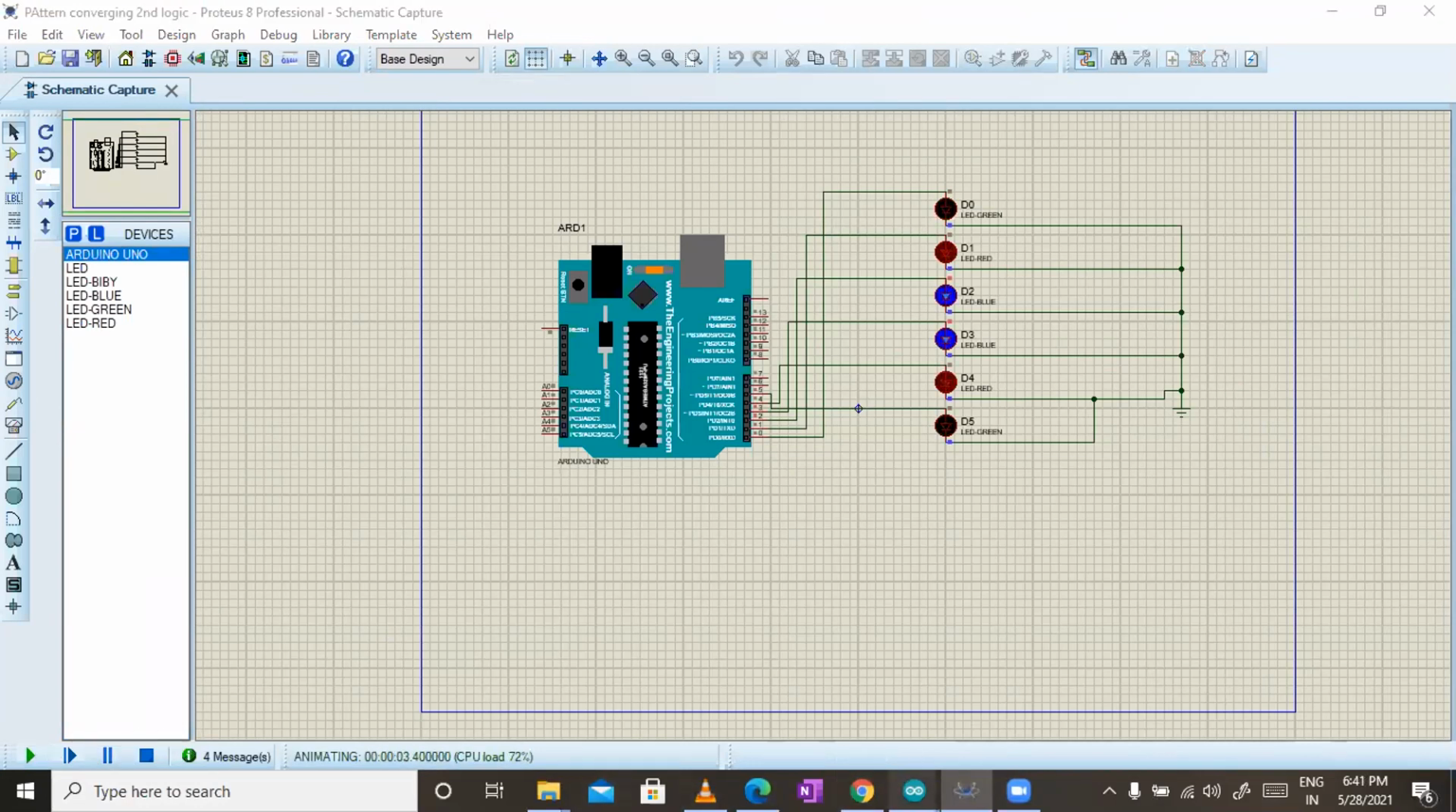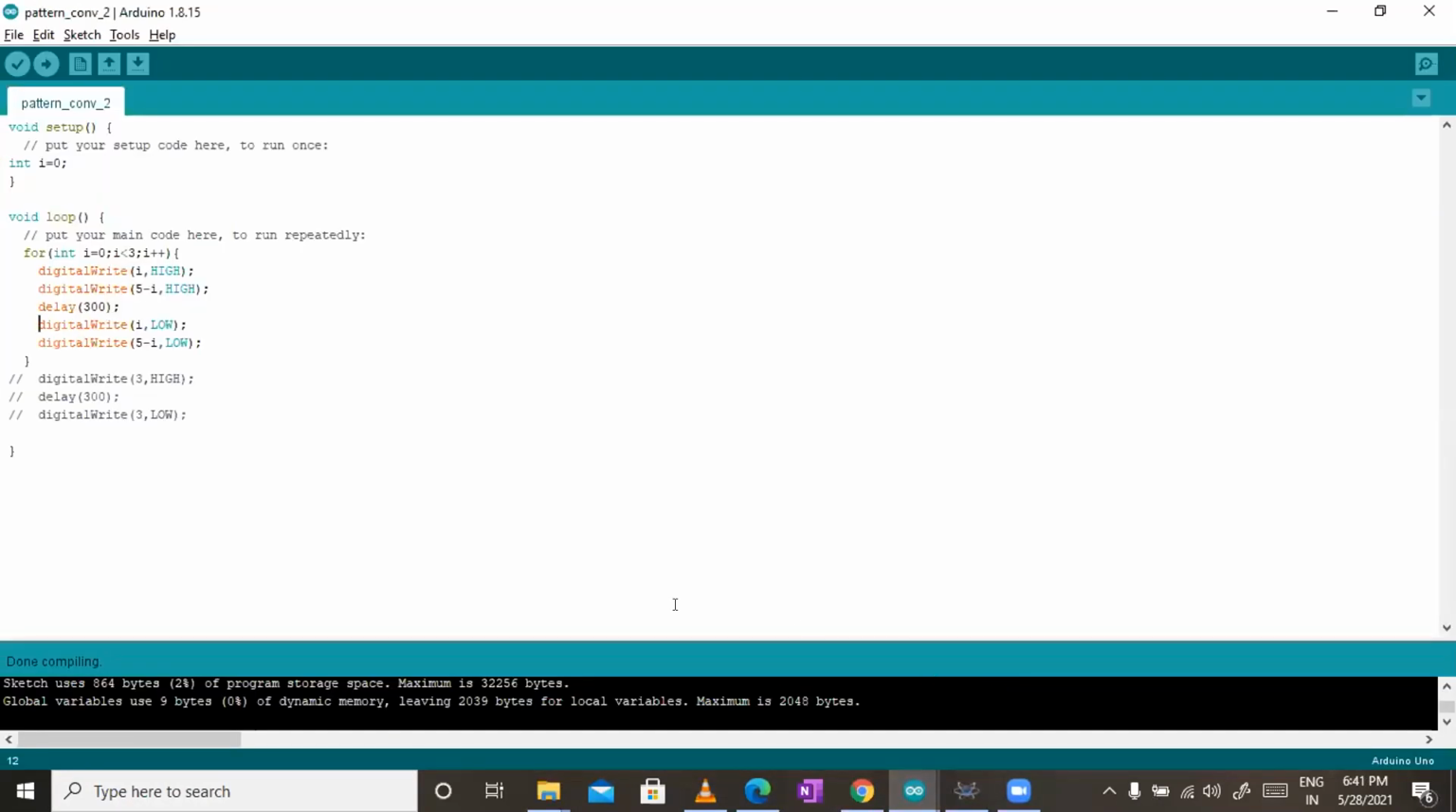This is the code, sir. Pattern 0 to 3, 5 minus I. It's fine. Both are correct. It depends on you whether you want to make changes in the code or in the connection. It's completely up to you.